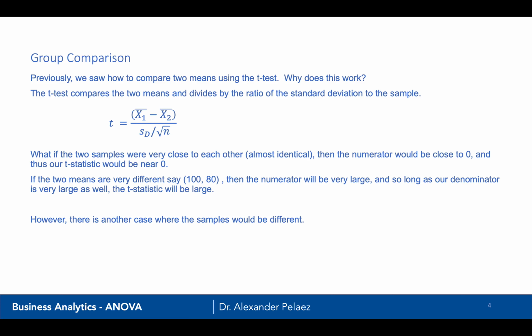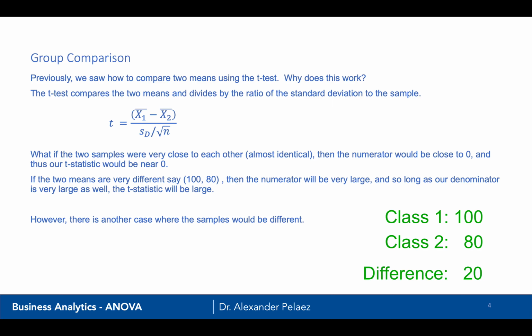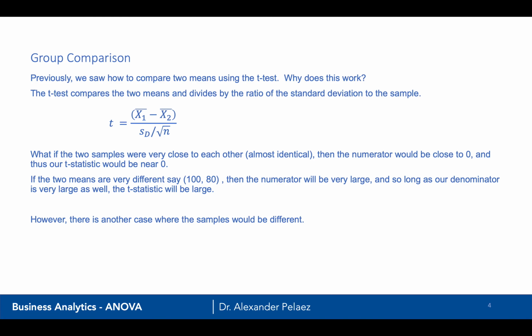So consider the fact that you have 2 classes that are almost the same. They take a test. One scores an average of an 88, the other scores an average of an 88. We would say that those 2 groups were statistically the same. There was no difference between the groups. Let's assume that the 2 means were different. Let's say we had one class that had a mean of 100 and another class that had the mean of 80. Then the numerator would be large because that would be 20. And so long as our denominator was small, that would mean the t-statistic would be very large.